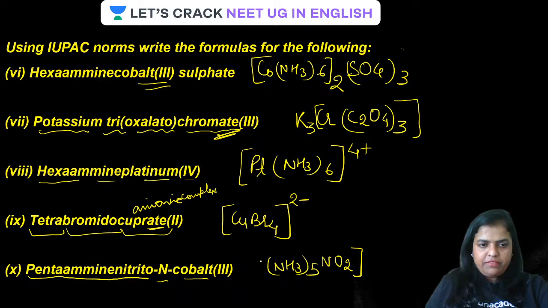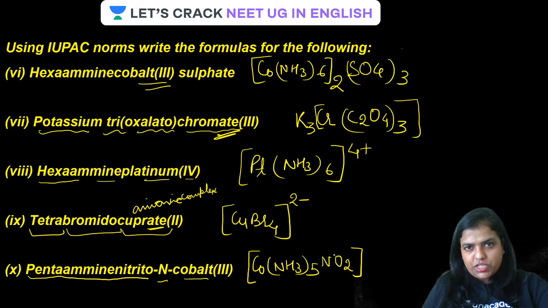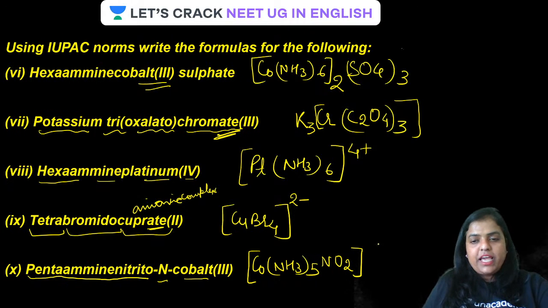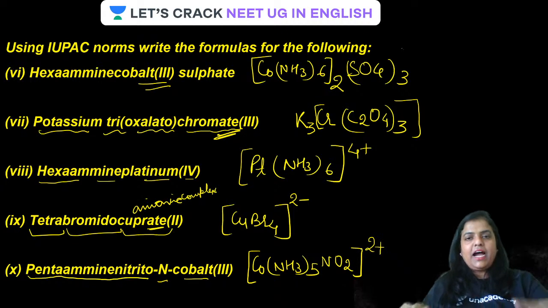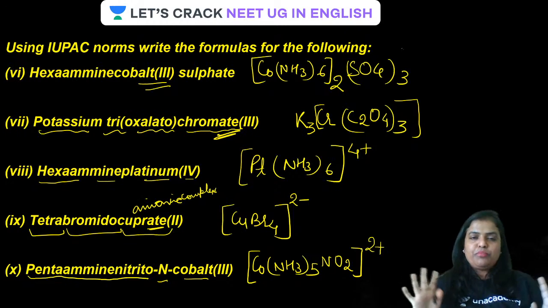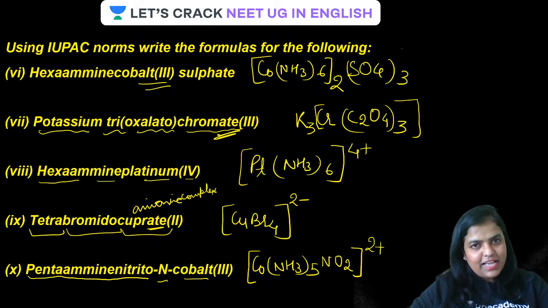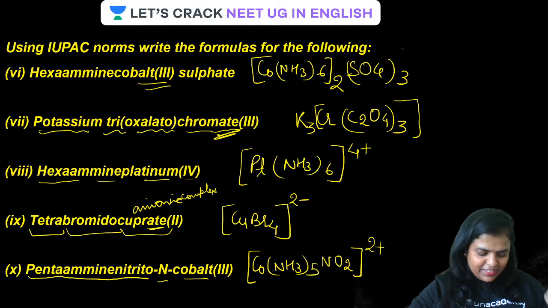The complex will have cobalt inside, and it is in +3 oxidation state. Guys, +3 of this and -1 of NO2, so the net charge is +2. Therefore, this is a cationic complex with a +2 charge. I hope you are able to make out how to find the charge, or how to make out whether it is an anionic complex or a cationic complex. Is that clear? Well done.